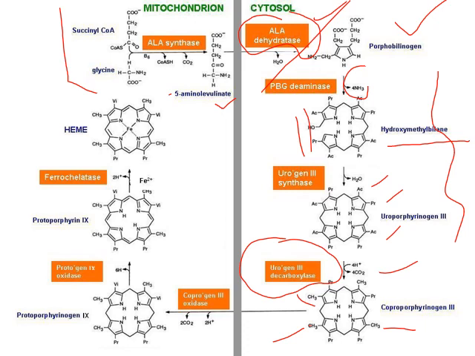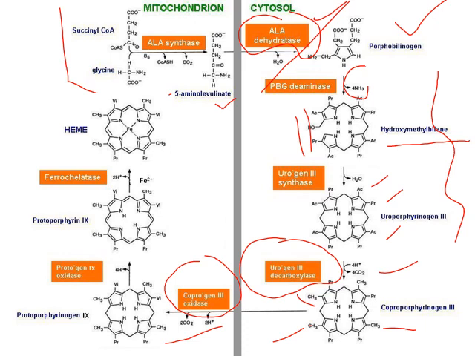Of the 4 propionic acid groups, 2 undergo oxidative decarboxylation. You can see that 2 molecules of carbon dioxide are eliminated, and simultaneously oxidation also occurs. So this reaction is an oxidative decarboxylation with the help of coproporphyrinogen oxidase enzyme.